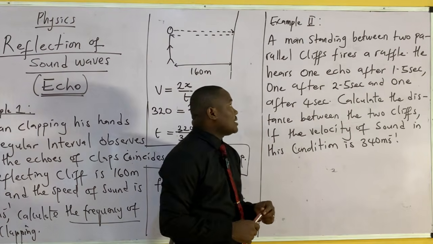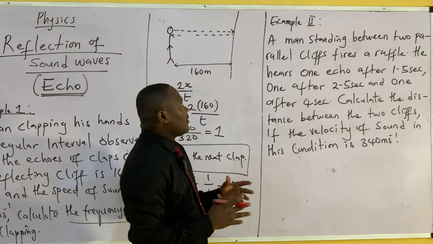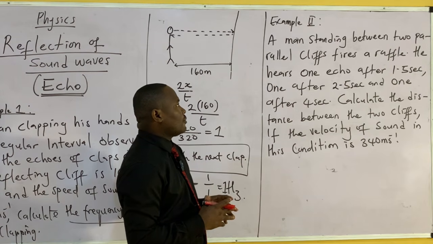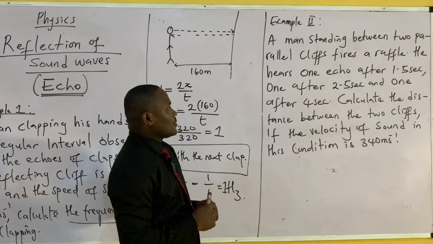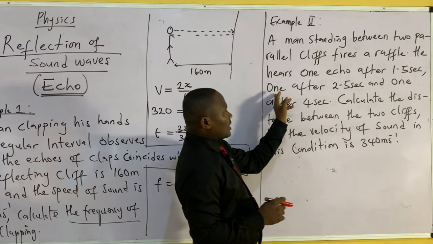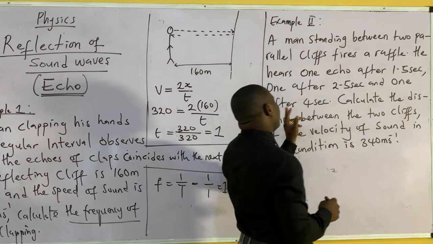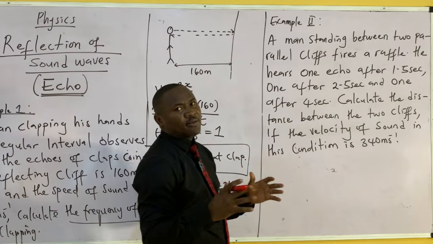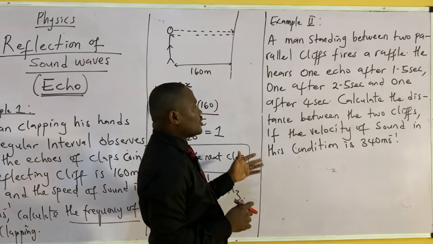The example says a man standing between two cliffs, parallel cliffs, fires a rifle. He hears one echo after 1.5 seconds, one after 2.5 seconds, and one after 4 seconds, meaning he is hearing three distinct echoes. Calculate the distance between the two cliffs.